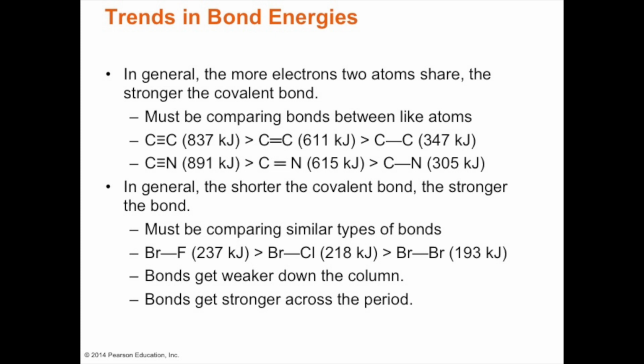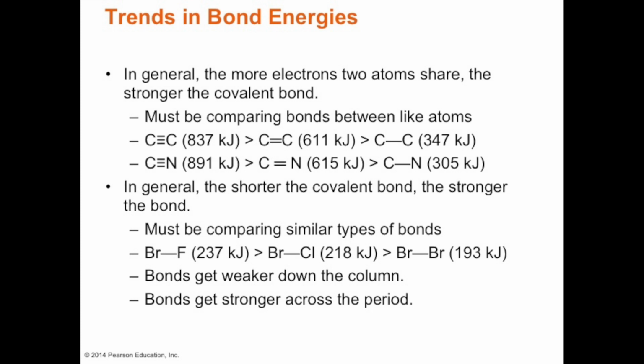Likewise, if you have carbon-nitrogen double bond, carbon-nitrogen single bond. So the shorter the covalent bond, the stronger it is. So the triple bonds are much, much stronger as shown in their bond energies. But when we compare similar types of bonds, they get weaker down the column and get stronger across a period.